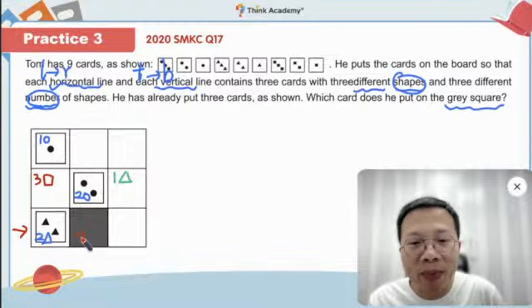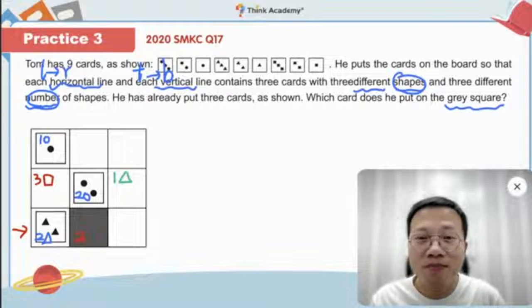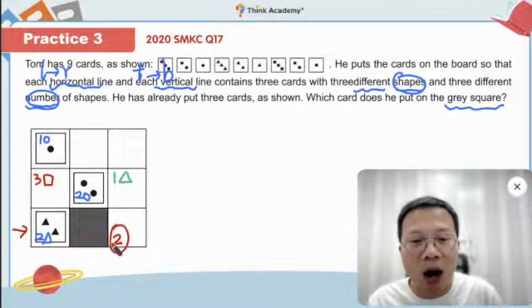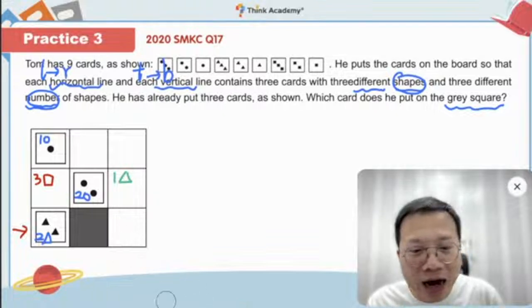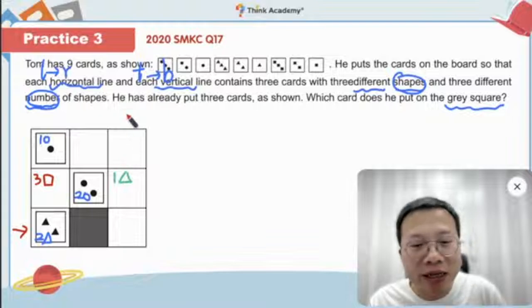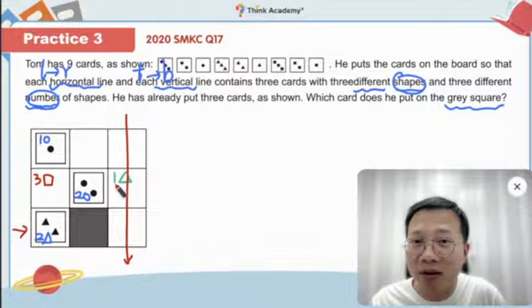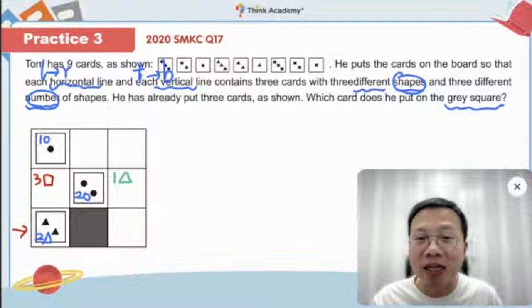Can we make a 2 here? No. Okay. Can we make a 2 here in this box? No. Okay. And now let's take a look. In this column, we already have 1, right? We look at the number, we already have 1.